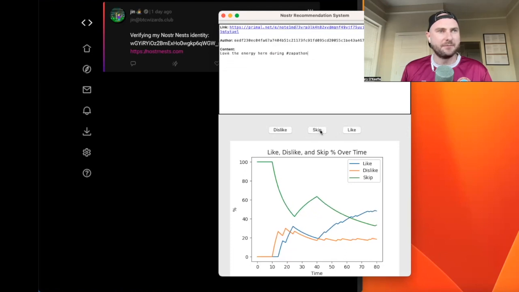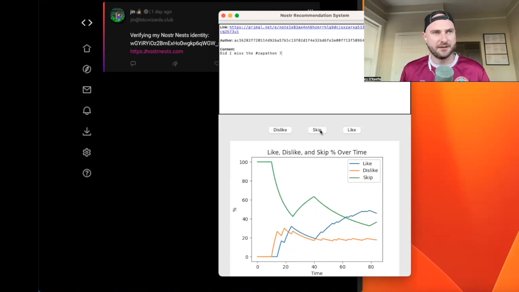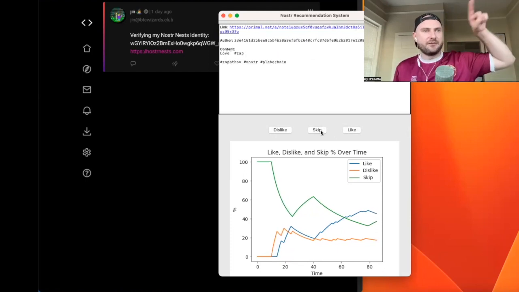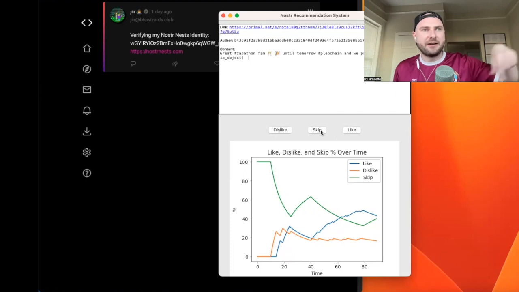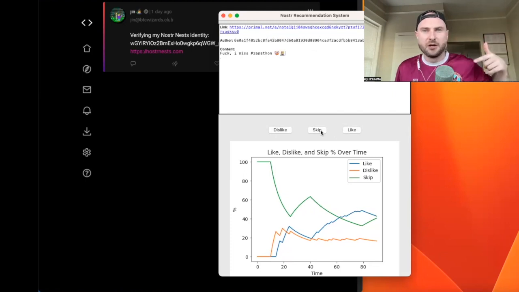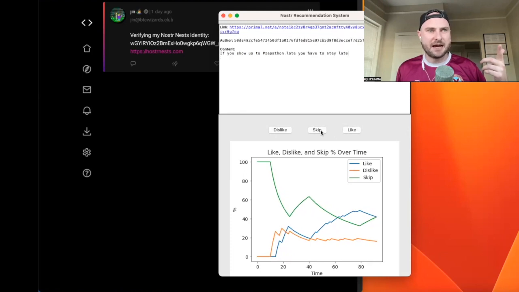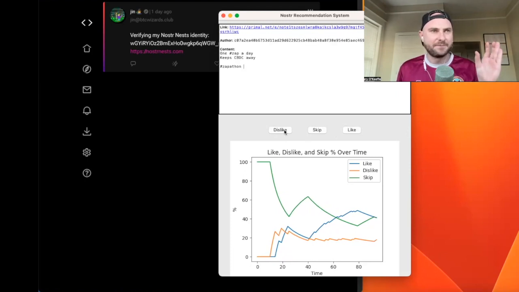Let me click skip a few times. This will give me a sample of what's in the region around. Okay, I think we filtered out all of the non-English stuff. That's good. But I don't care about zaps. And it keeps feeding me information about zaps. So let's try and filter the zaps out of the system. So anytime I see the word zap, I'm going to dislike it.